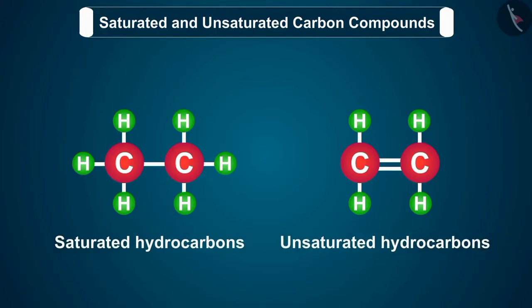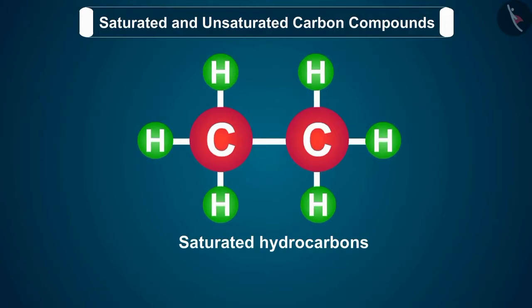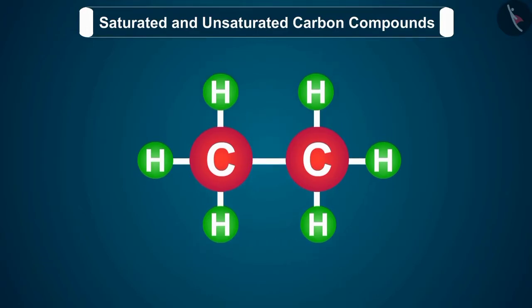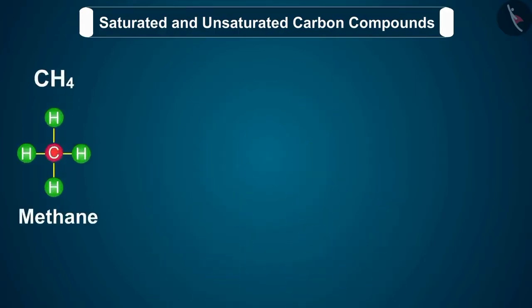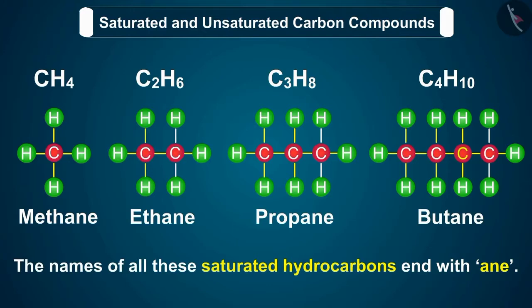Children, first of all we will discuss about saturated hydrocarbons, and they are also called as alkanes. A hydrocarbon in which carbon atoms are connected only by single bond is called a saturated hydrocarbon. It is also called alkane. Thus, the hydrocarbons methane, ethane, propane and butane are alkanes. The names of all these saturated hydrocarbons end with ane.